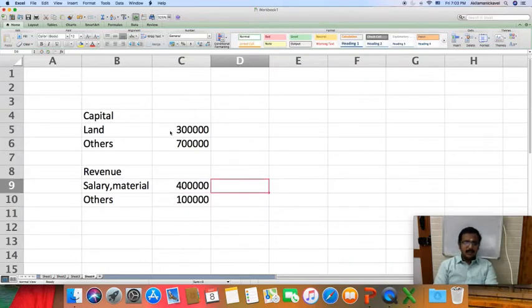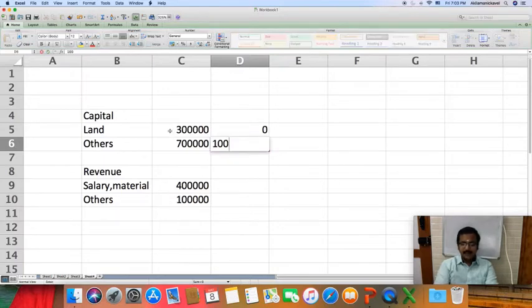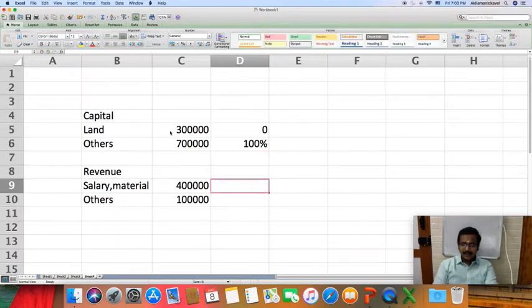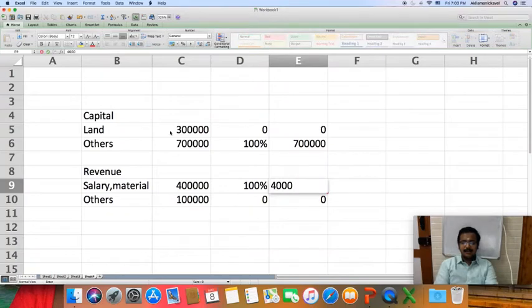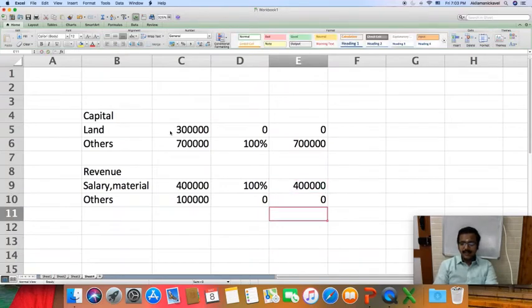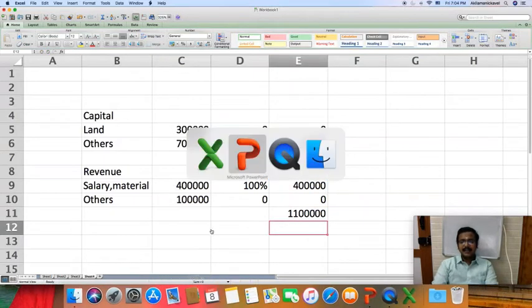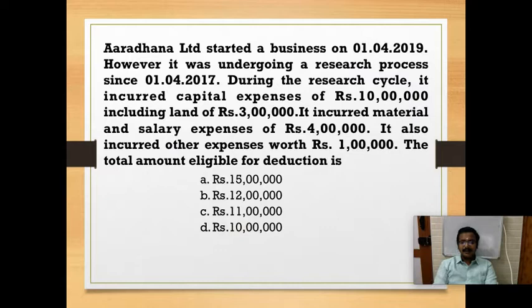So for land there is no deduction. For other capital asset I can claim 100% deduction, and in salary and material I can claim 100% deduction, and in other revenue expense I cannot claim any deduction. So this is 0, and this is also 0. 7 lakh into 100%, same 7 lakh, and 4 lakh into 100%, same 4 lakh. So totally I can claim 4 lakh plus 7 lakh, 11 lakh deduction. So the answer is option C.